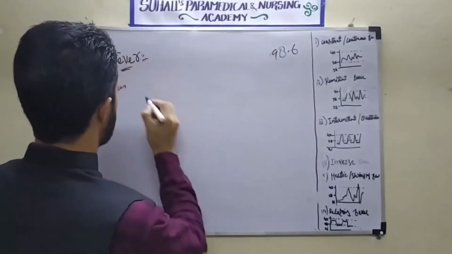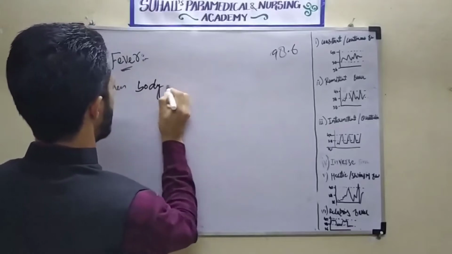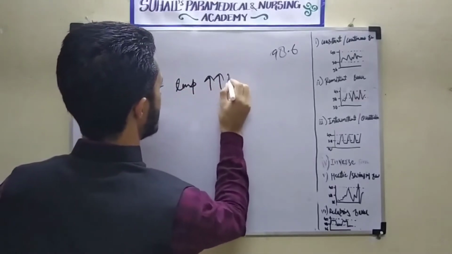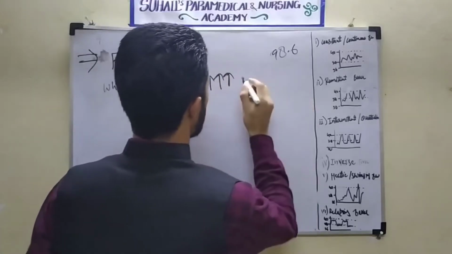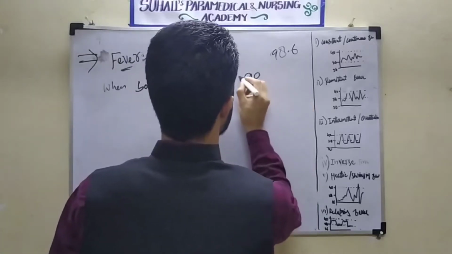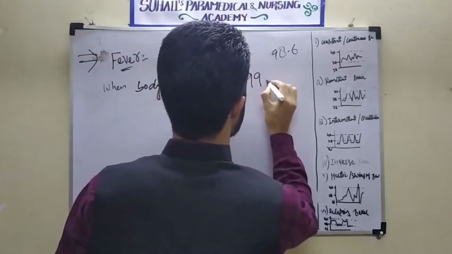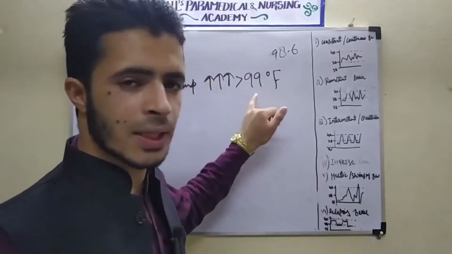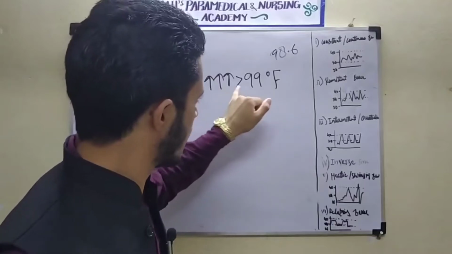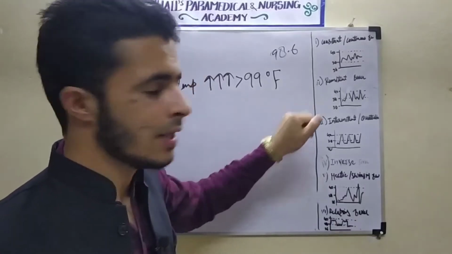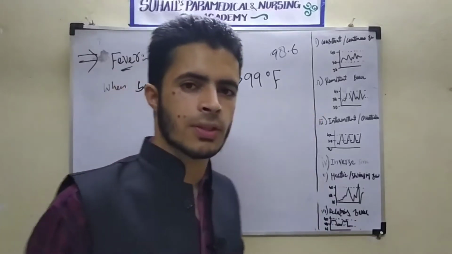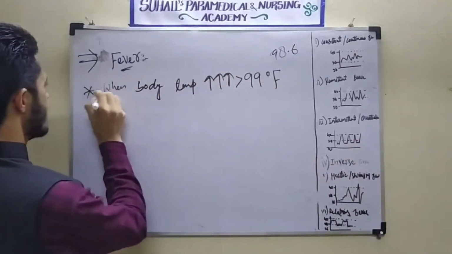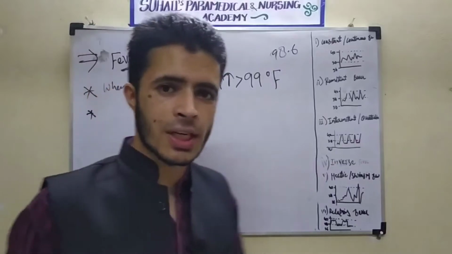When the body temperature increases more than 99, greater than 99 degrees Fahrenheit, this condition is called fever. Now, this is the definition. Now the second point is about fever.